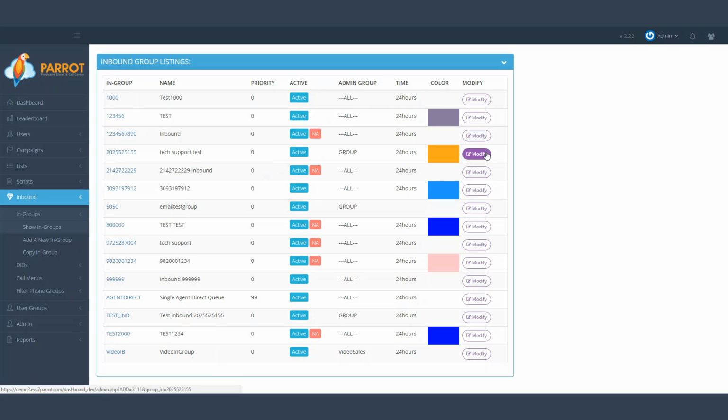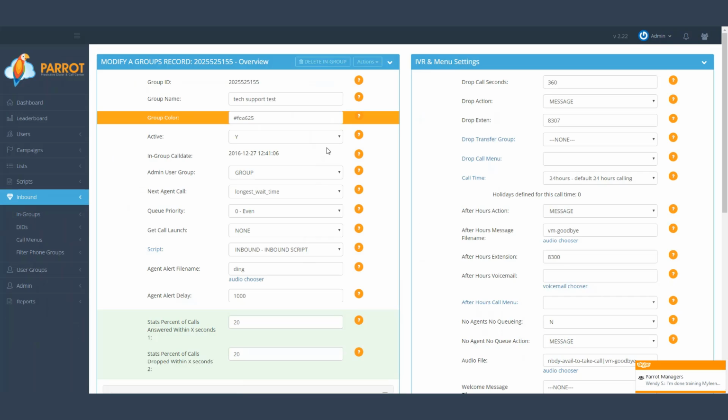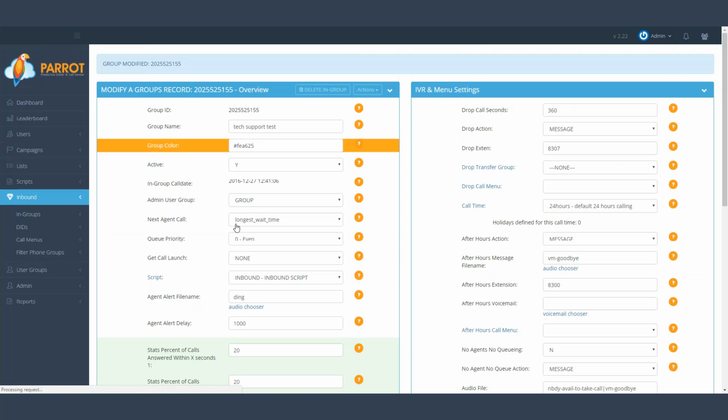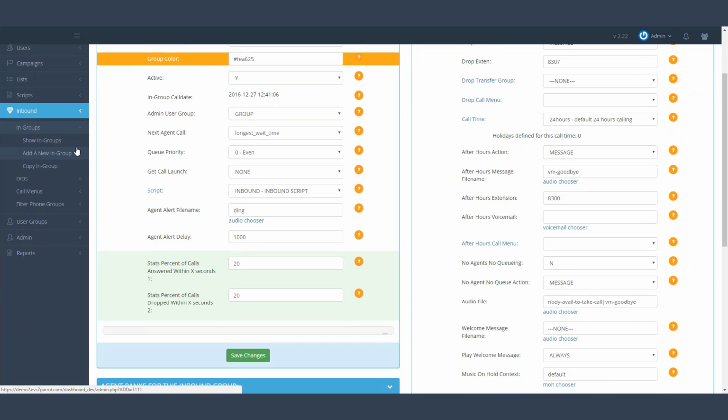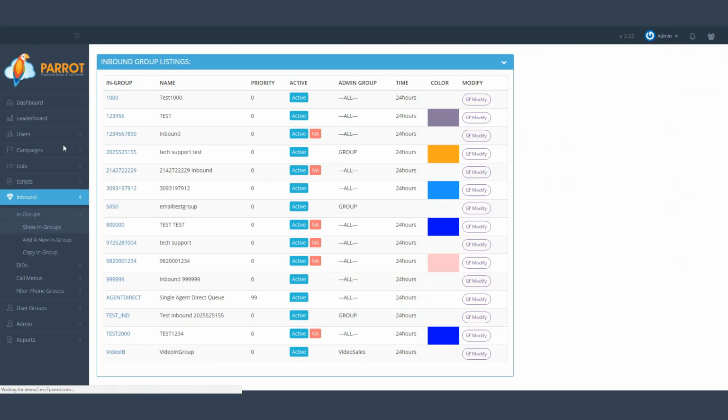I would click Modify, go to the Scripts tab, select Inbound Script, and save my changes. If I had another in-group that was a sales in-group, I could create another script for my salespeople and add that script to my sales in-group instead.